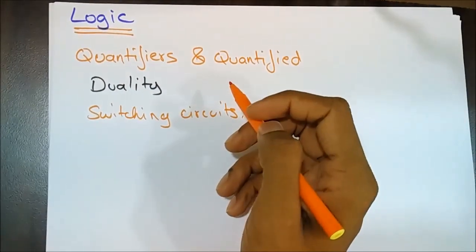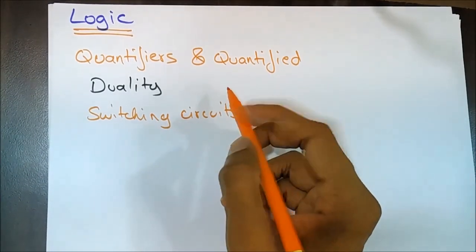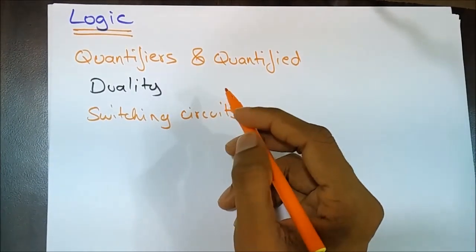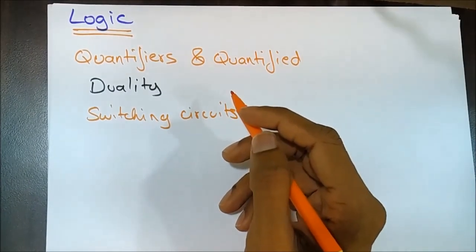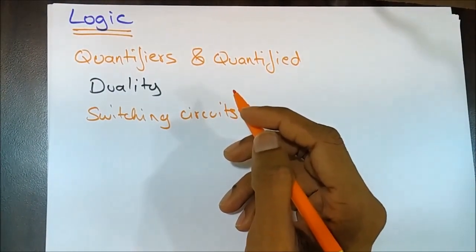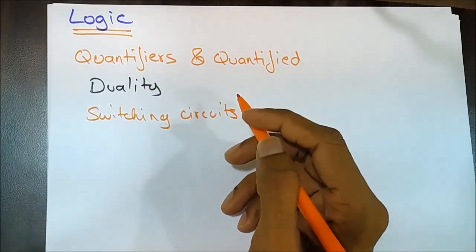In logic, topics like logical connectives, compound statements, and truth tables. In truth tables, there are conjunction, disjunction, negation, conditional, biconditional. Truth tables of all these topics are very important.